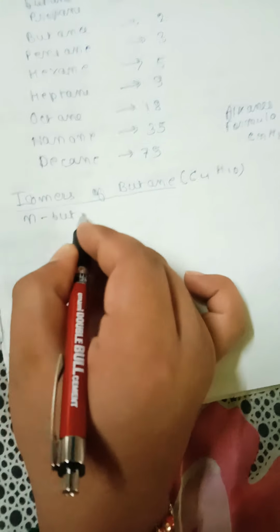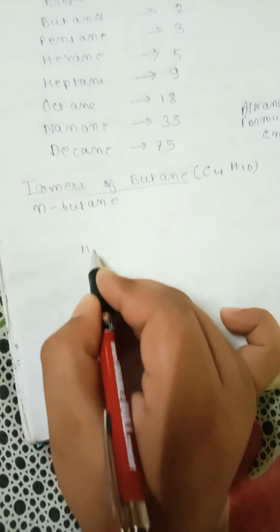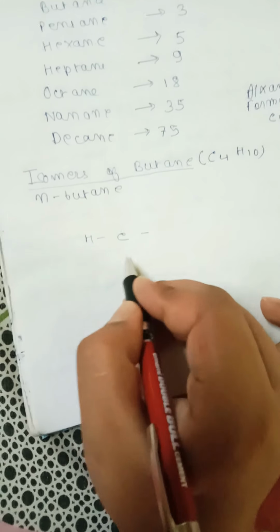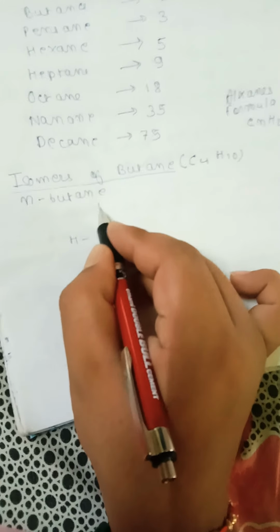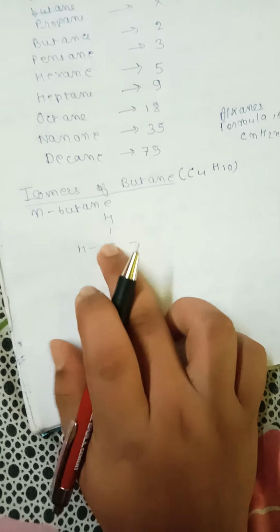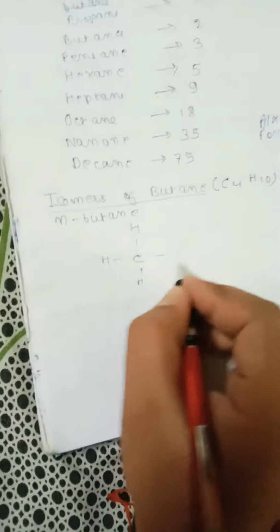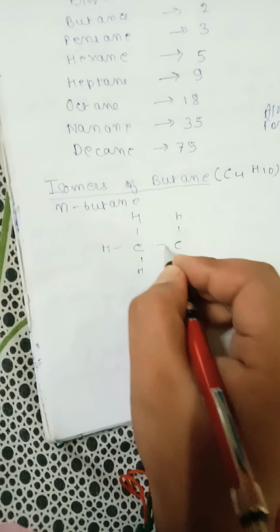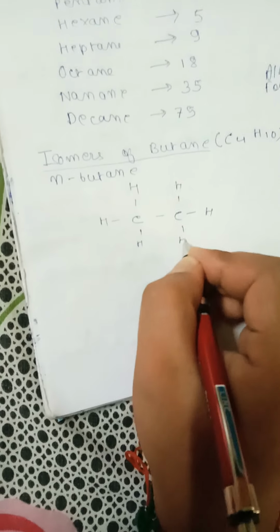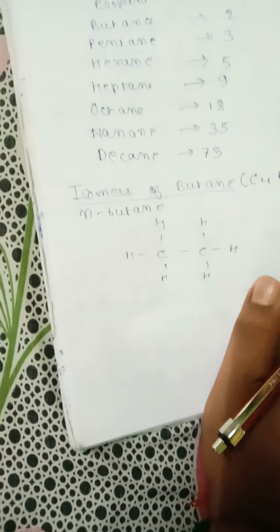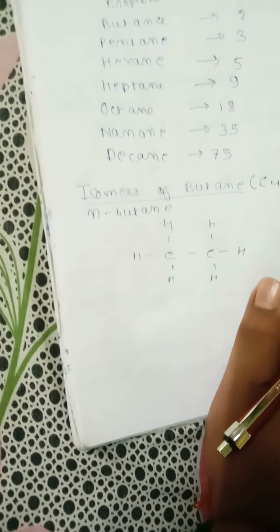So what is the structure for N-butane? See friends, when you draw the structure, you have to see that the carbon has the 4 hands. So if the carbon has the 4 hands, then the full drawing will be correct. 1 2 3 4. Before only we learned that in organic compounds carbon and hydrogen are compulsory.